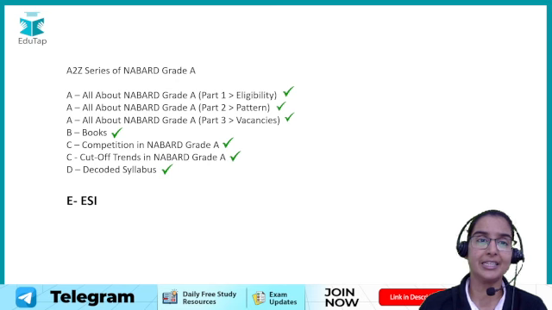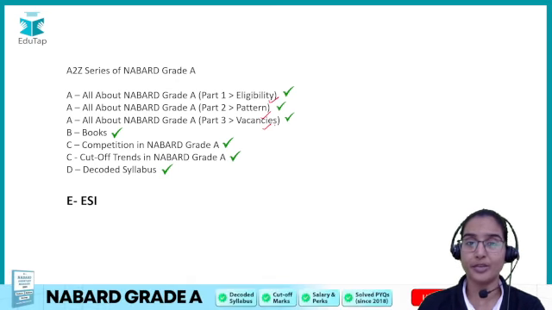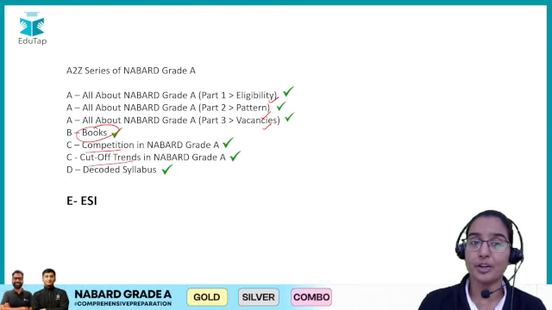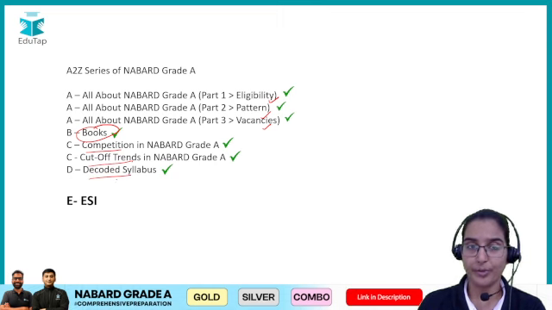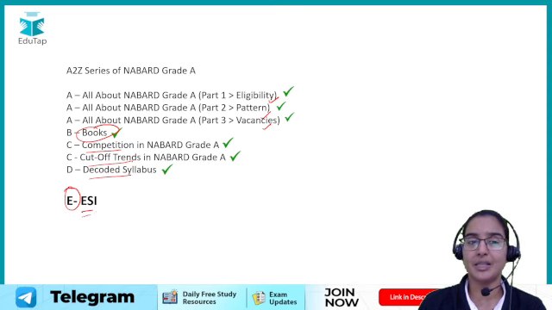Now in this series so far we have discussed the eligibility, pattern, and vacancies of the NABARD Grade A examination. After that, we have discussed the books, the competition level, the cutoff trends, and the decoded syllabus of NABARD. Now, in today's video, from letter E, we are going to discuss ESI, that is Economics and Social Issues.